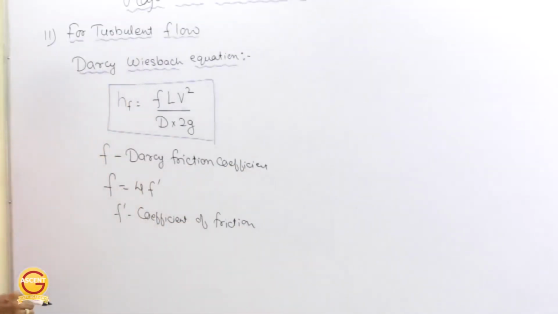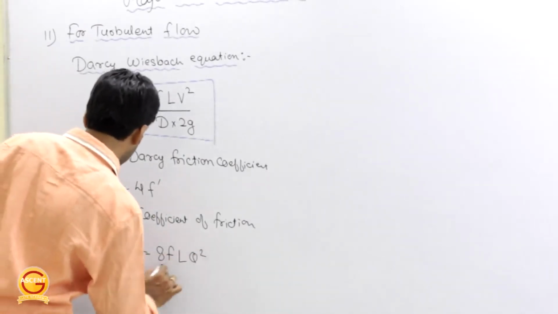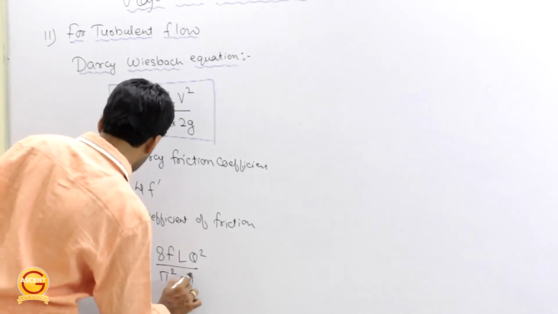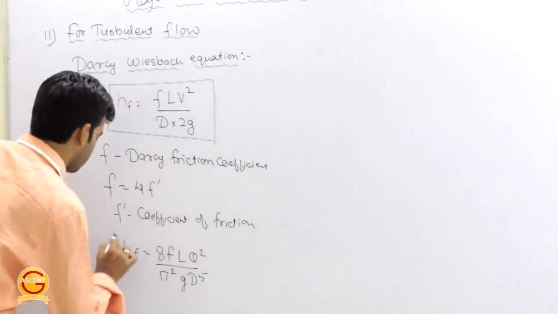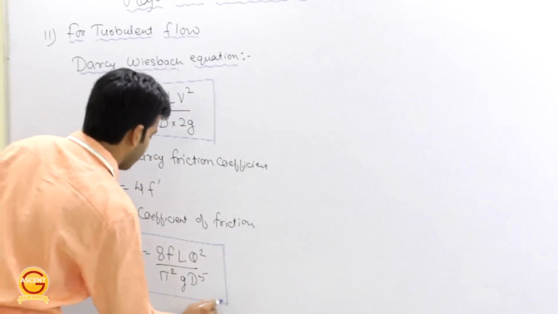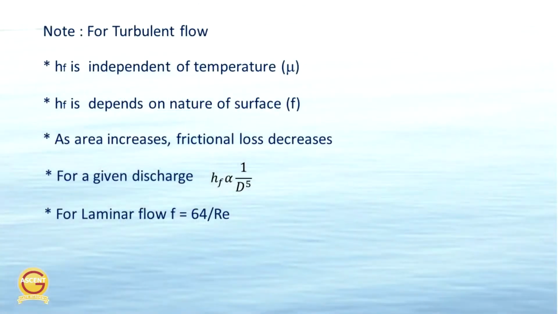And in terms of discharge, this HF is equal to 8 F L Q square by pi square g d raised power 5. This formula is for a given discharge. Getting this now? Okay, so you can see one thing here, write down a note. For turbulent flow, HF is independent of temperature. You cannot see mu in this formula, that means this is independent of temperature.